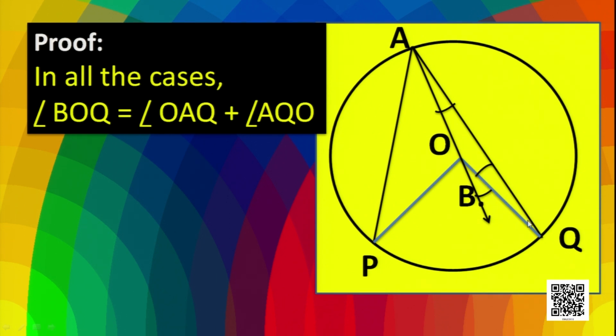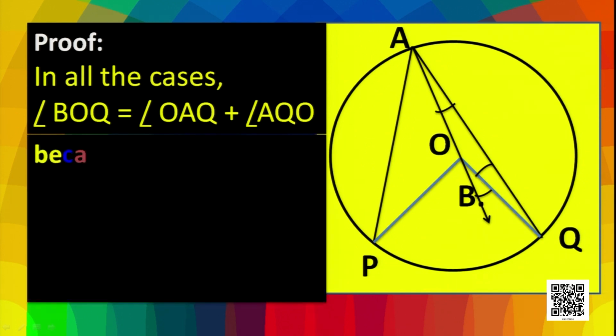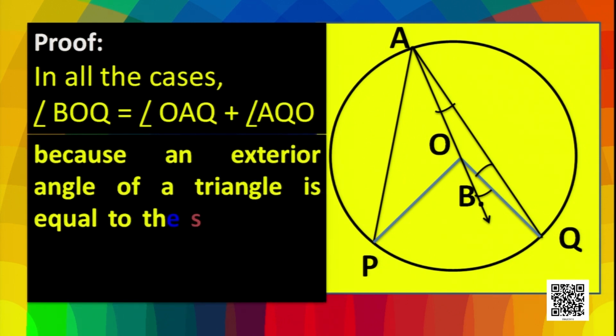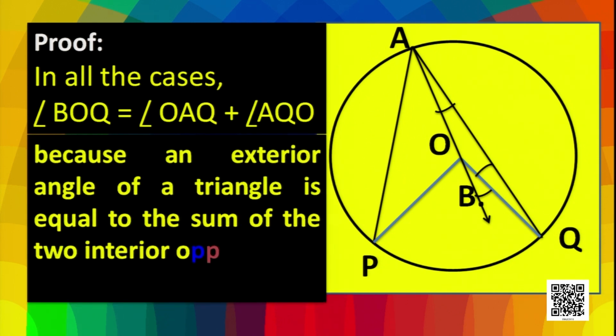So angle BOQ is equal to angle OAQ plus angle AQO. The reason is that an exterior angle of a triangle is equal to the sum of the two interior opposite angles.